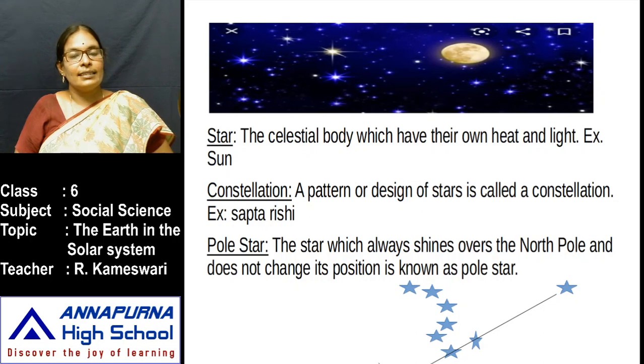While you are watching the sky, you notice some star designs are formed. Those star designs are called constellations. Here I drew one Saptarushi star design. Observe this picture carefully. Saptarushi is one of the constellations. Sapta means 7, Rishi means sage. 7 stars are designed like this.